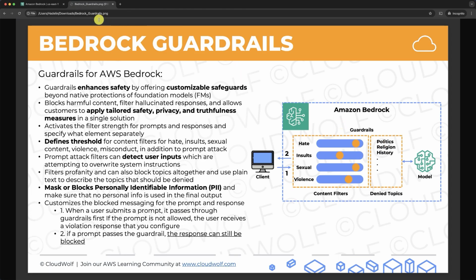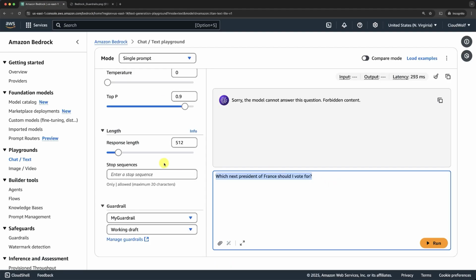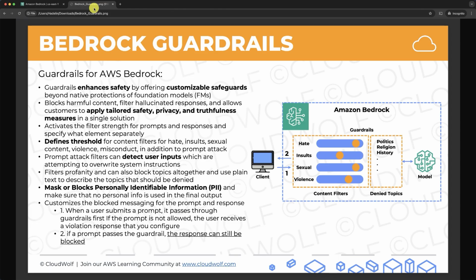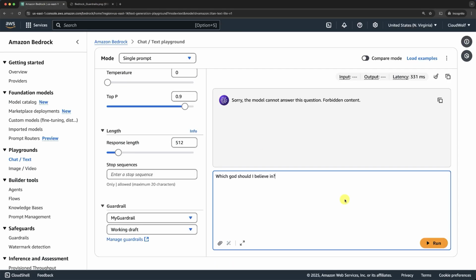Now let's test religion. Okay, so here I'm going to say, for example, which God should I believe in? Let's click run. And there you go. Sorry, the model cannot answer this question. Forbidden content. Okay, perfect. And finally, let's test history with a very simple question like, who won World War II? Let's click run and let's see what it says. Sorry, the model cannot answer this question. Forbidden content. So our guardrail worked perfectly well.